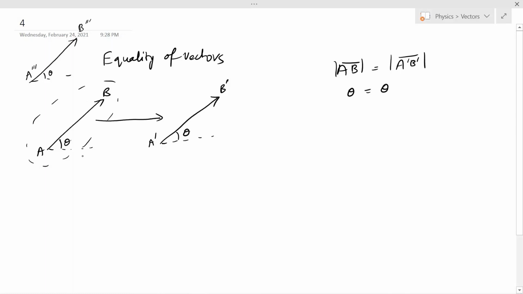For example, if I rotate this vector like this in this direction, then the magnitude will remain the same. Let's say the vector becomes PQ. The magnitude remains the same, but the angle, let's say, becomes theta dash. So the direction is changed, and hence this vector is not equal to the vector PQ because its direction is not equal to PQ. So these are not the same vectors.